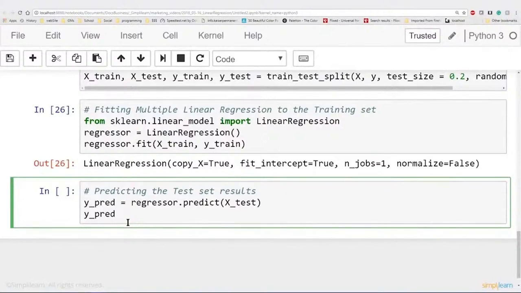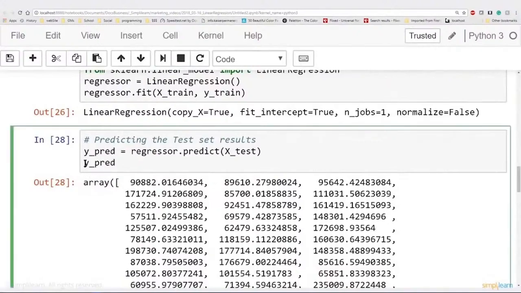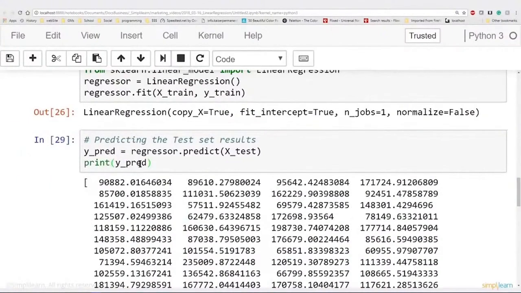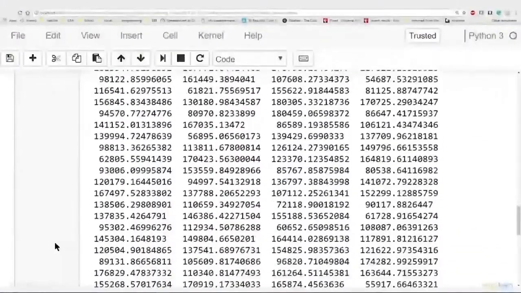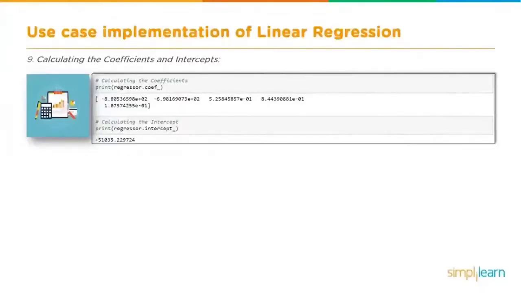Now because I'm in Jupyter inline, I can just put the variable up there, and when I hit the run button, it'll print that array out. I could have just as easily done print(y_predict). So if you're in a different IDE that's not an inline setup like the Jupyter Notebook, you can do it this way, print(y_predict). And you'll see that for the 200 different test variables we kept off to the side, it's going to produce 200 answers. This is what it says the profit is for those 200 predictions. But let's not stop there. Let's keep going and take a look.